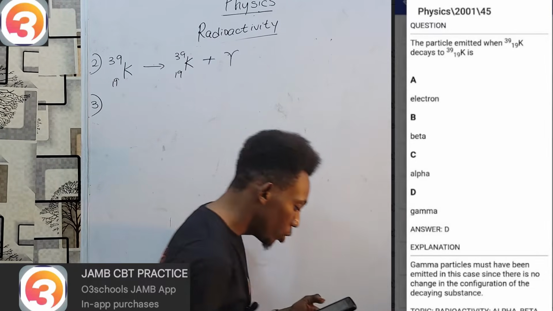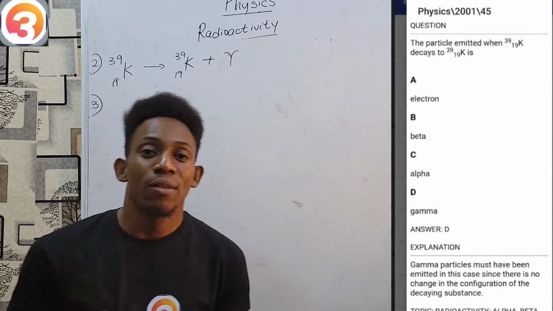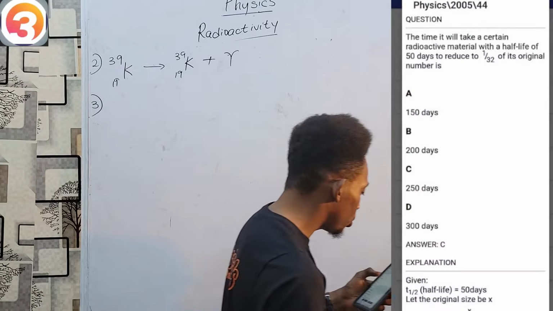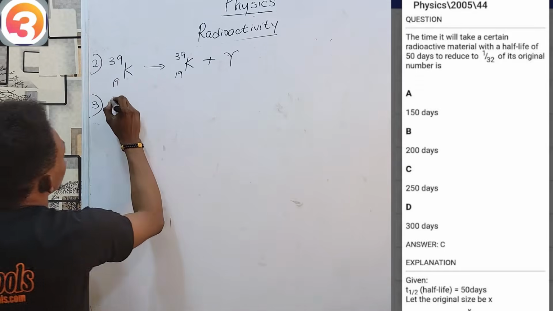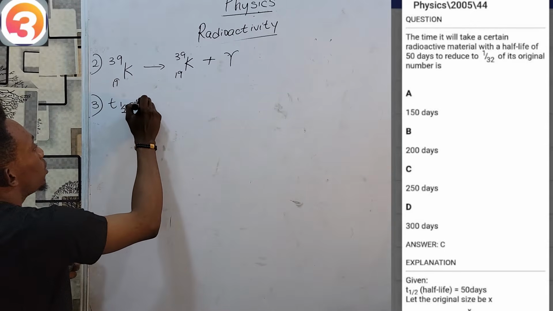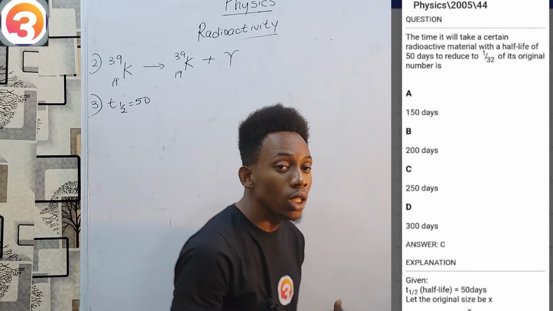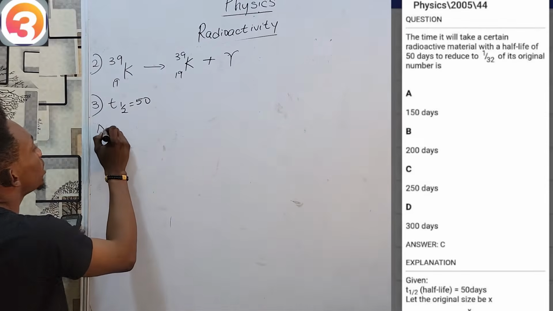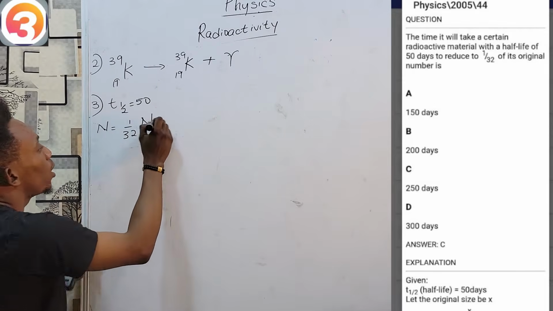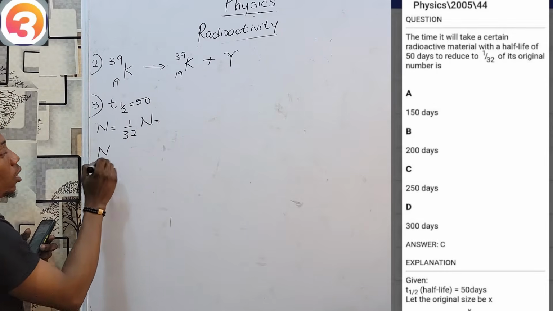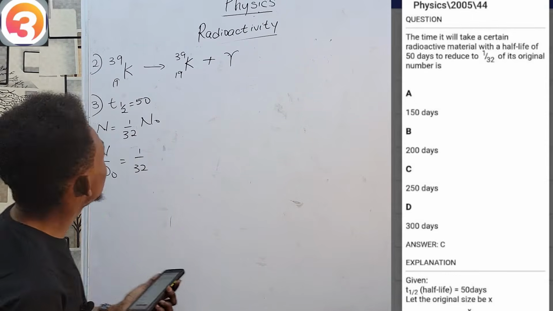Question number 3. This one comes from the year 2005, question 44. The time it will take a certain radioactive material with a half-life of 50 days to reduce to 1 over 32 of its original number. That means what is left right now is 1 over 32 of the original number, or in other words, N over N naught equals 1 over 32. We have to find the time it will take.